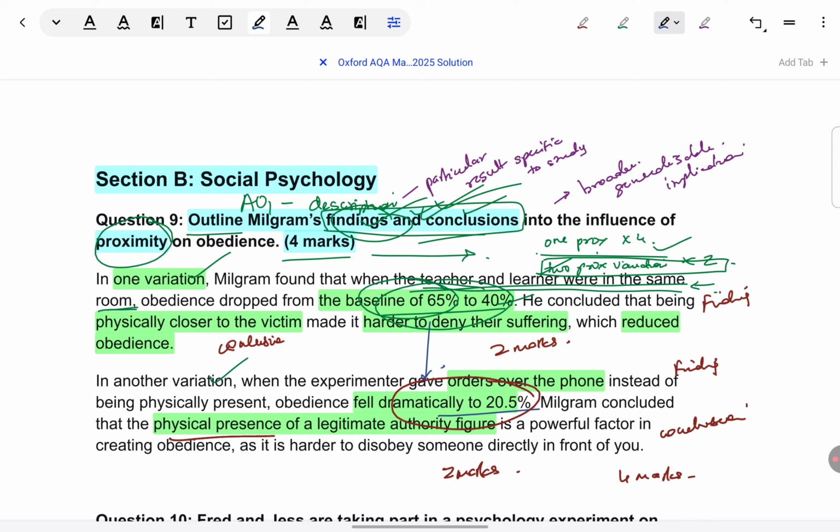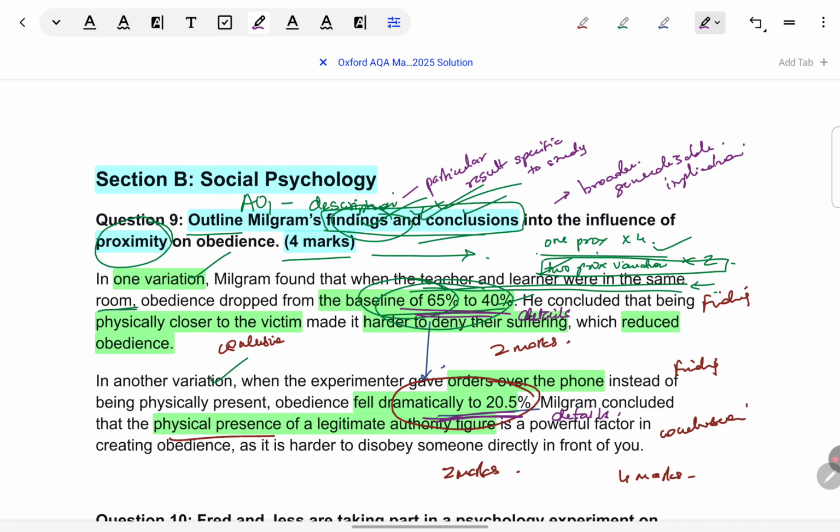How is it detailed, for example? Is it detailed by giving, like, say 10, 12 sentences? No. Only 4 sentences have been given for 4 marks, because detail does not mean length. Detail means specific information. So, how are details being seen in this answer? Specific percentages. Those are the details. So this is how knowledge is detailed. What you see on the rubric, detail, this is what they want.